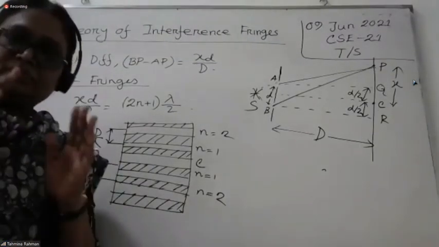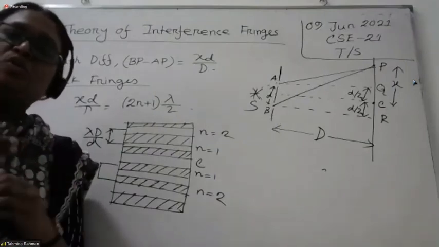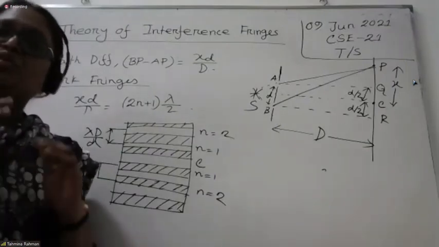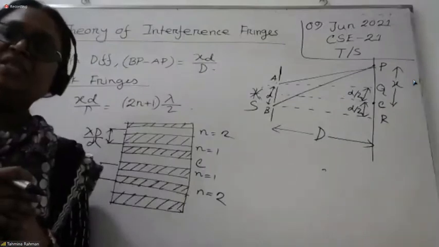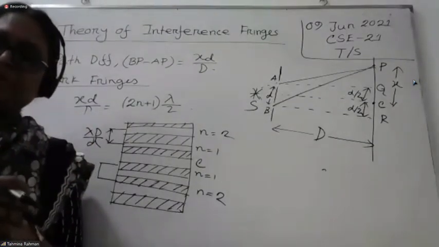Basically, from here we can conclude that the distance between two consecutive bright and dark fringes has the same width. Is that clear?